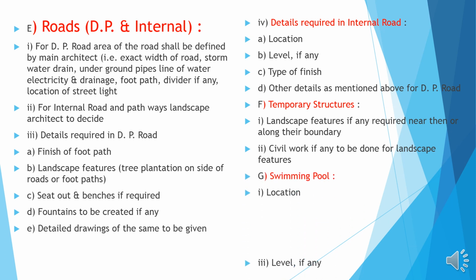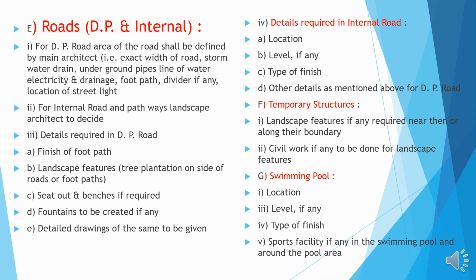Swimming pool: location, levels if any, type of finishes, sports facilities if any in the swimming pool and around the pool.